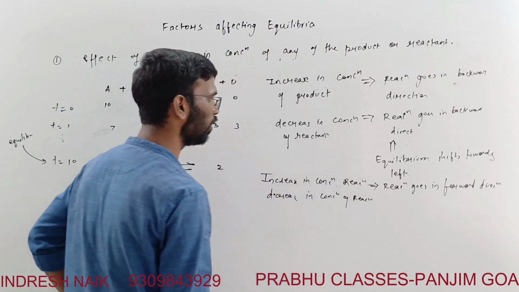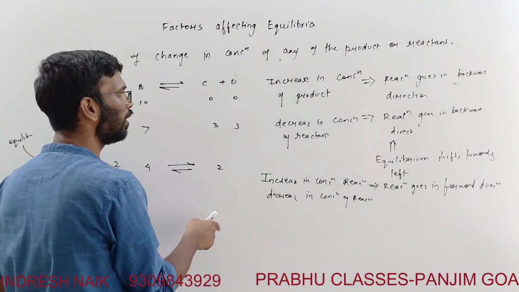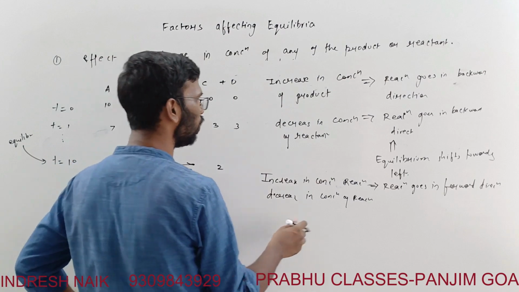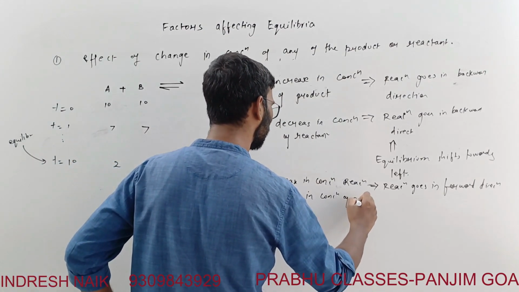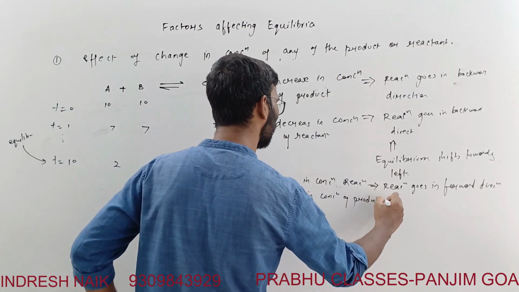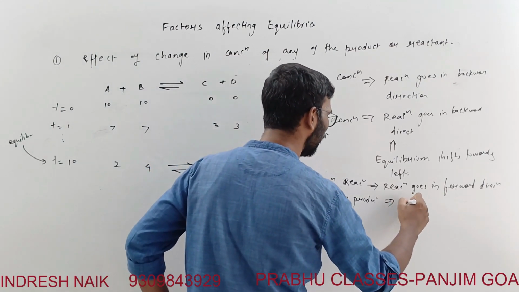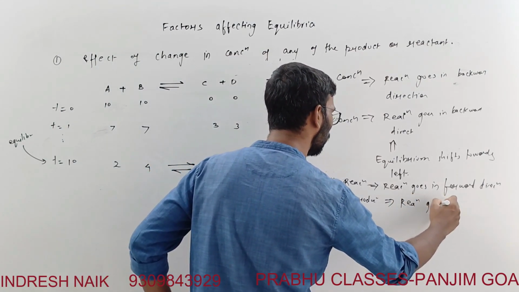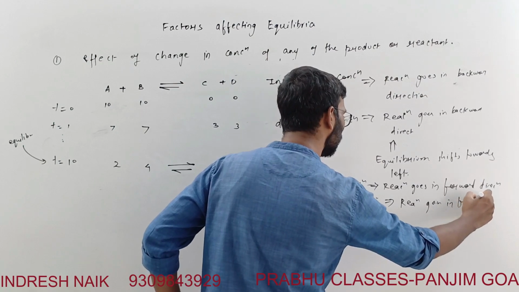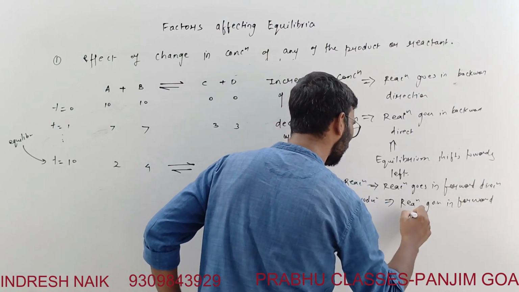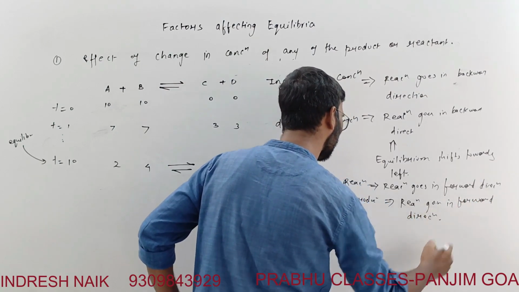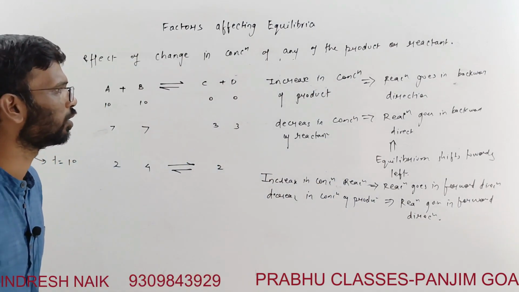Increase in the concentration of the reactant, forward, and a decrease in the concentration of the product. This is product now. Reaction goes in a forward direction.